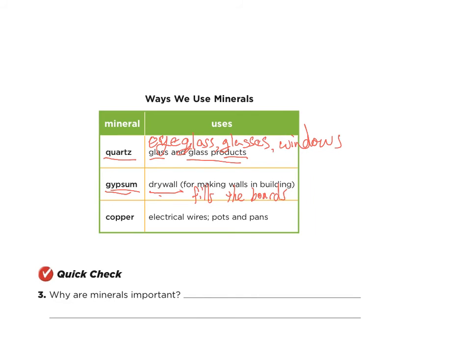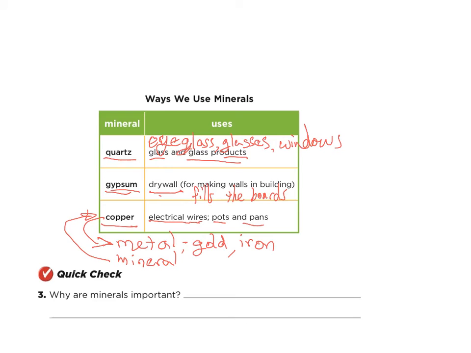Okay? Last one is copper. Copper is used for electrical wires, pots, and pans. Now here's the thing, what is copper? You probably think of copper as a metal. Then in other words, if copper is a mineral, are all metals also minerals? So what about gold, iron, silver? Are they minerals? Hmm. Yes. Yes, they're minerals.